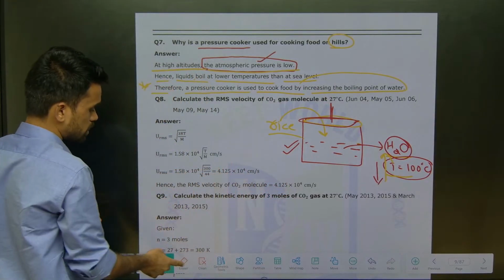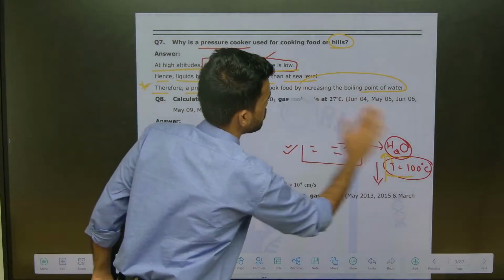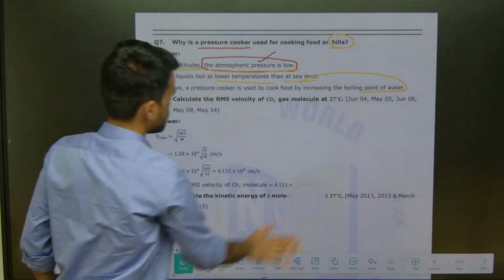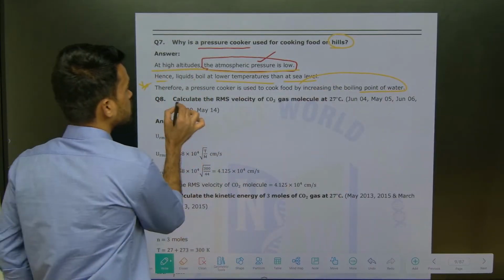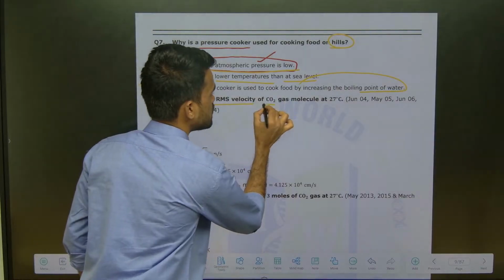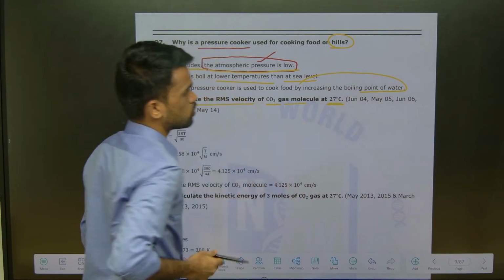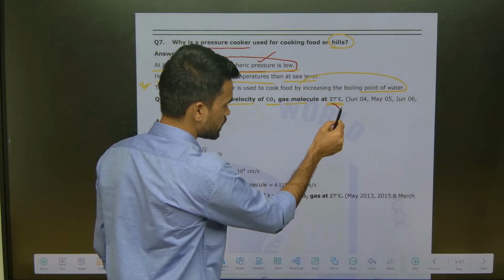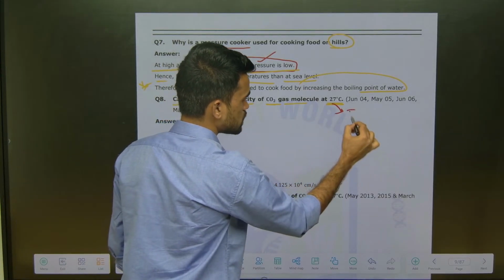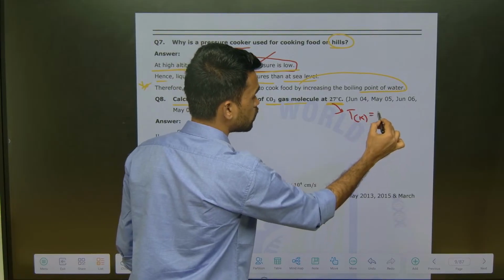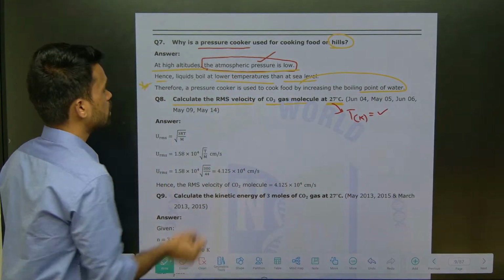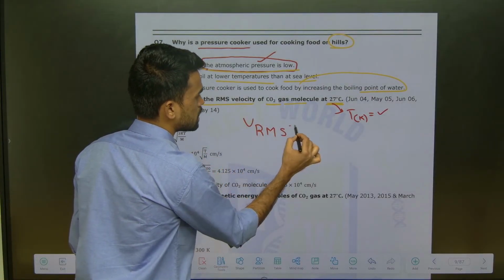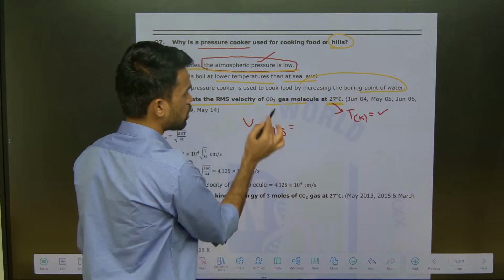In the next question, this is also most repeatedly asked, a numerical question based on RMS velocity. How can you solve this? Calculate the RMS velocity of a CO2 gas molecule at 27 degrees Celsius. First of all, convert 27 degrees Celsius to temperature in Kelvin, then you can do your question. What is the formula for RMS velocity?